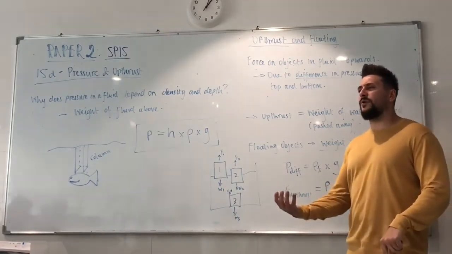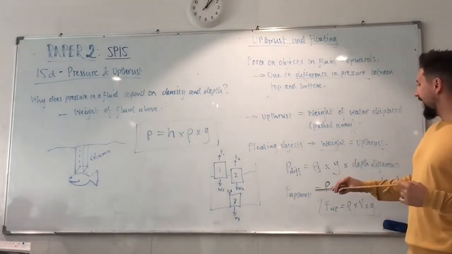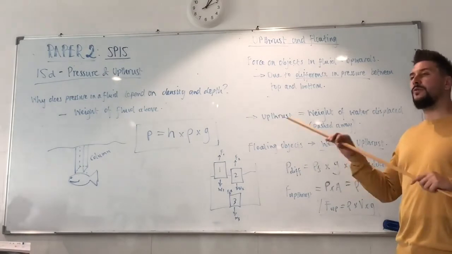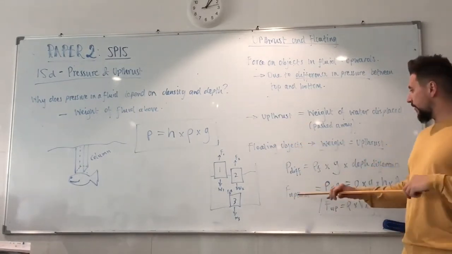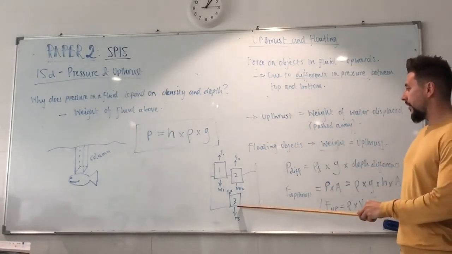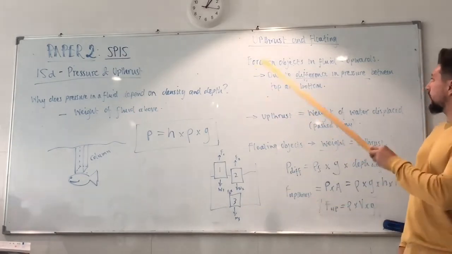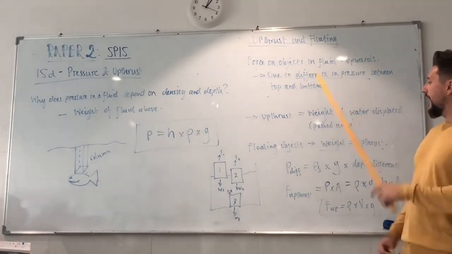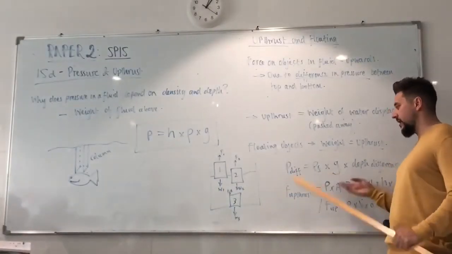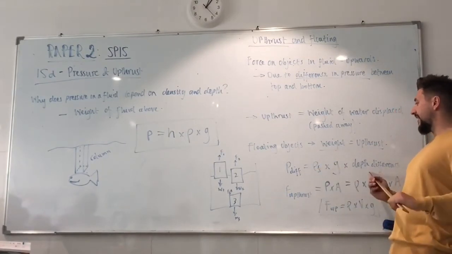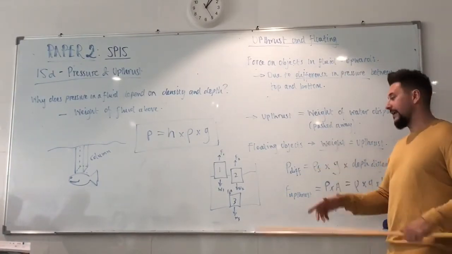Now, how do I turn that into an upthrust force? Well, going back, I know the equation pressure equals force over area. So the force up on the object, the upthrust force, which I know is due to the difference in pressure, and I just found the difference in pressure by density of fluid, G, and depth difference or height of object.